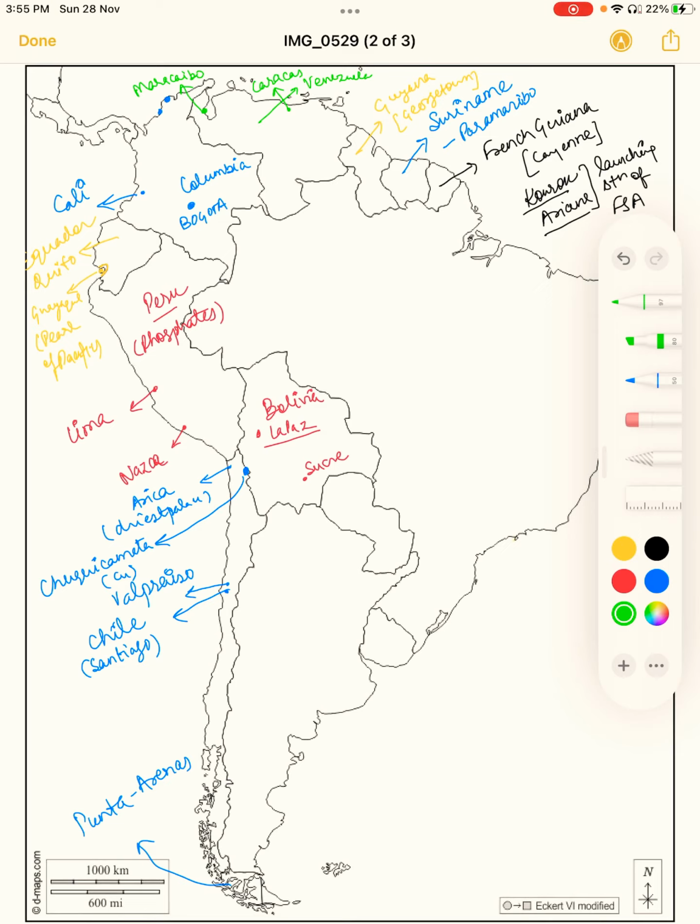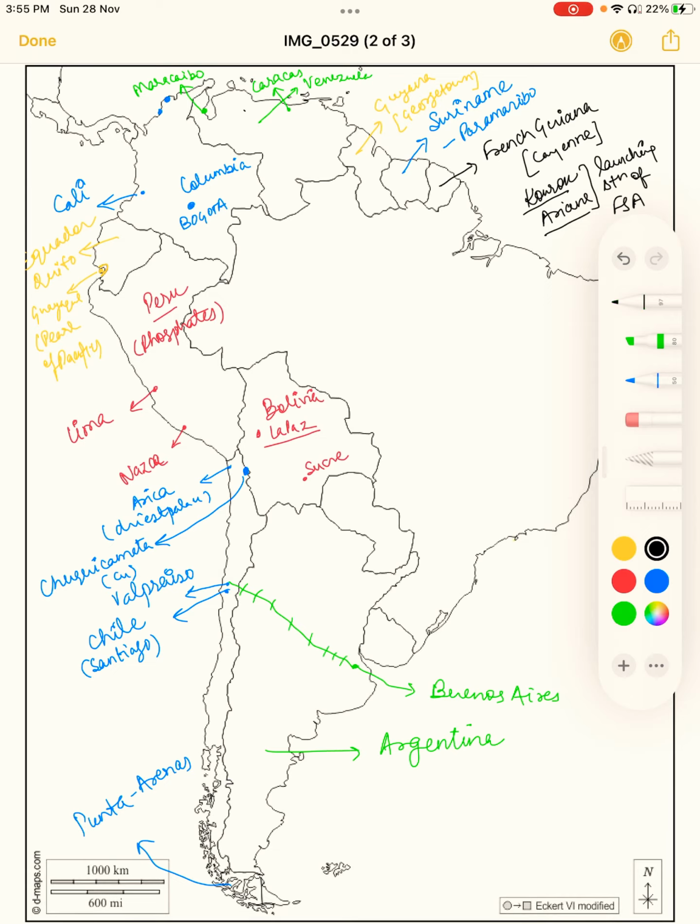The next country we are going to look at is Argentina. Its capital is Buenos Aires. From Buenos Aires to Valparaiso, there is a railway line known as the Transandes.